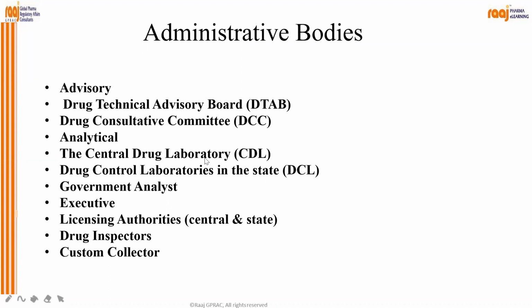This state-wise and central, like state and central, there are differences. Okay, state means Maharashtra State FDA, Gujarat State FDA. Central means it is based in Delhi, okay, or DCGI. Then government analyst, executive, licensing authorities, state and central again, drug inspectors, customs collectors. So these are all administrative bodies which have different roles and responsibilities to play.